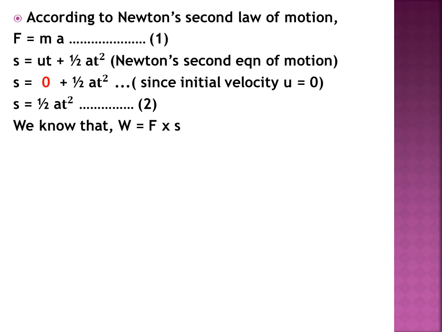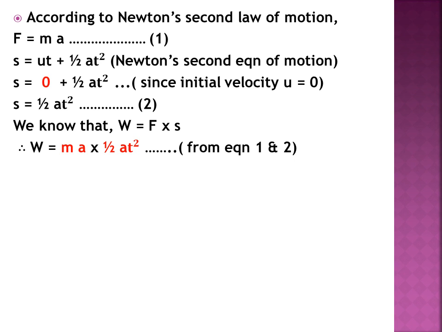We know that W = Fs. We know that work done is written as capital F multiplied by small s. So we can write W, where F can be written as ma from equation 1, and s can be written as ½at² from equation 2.